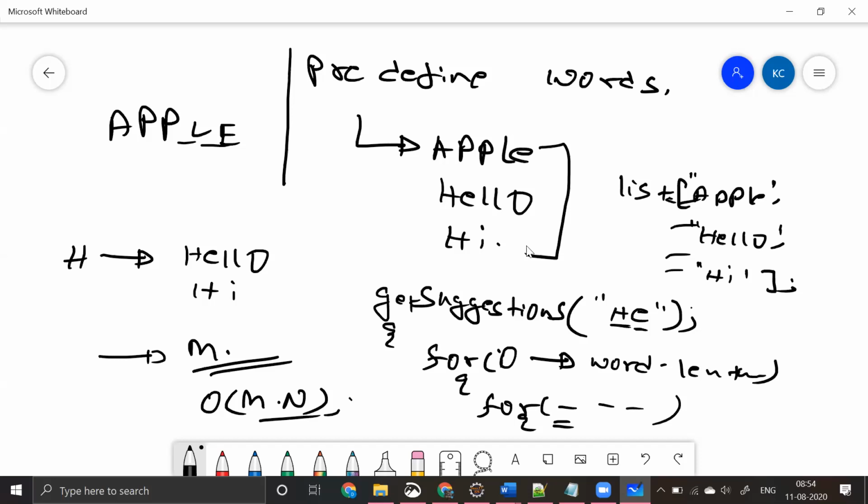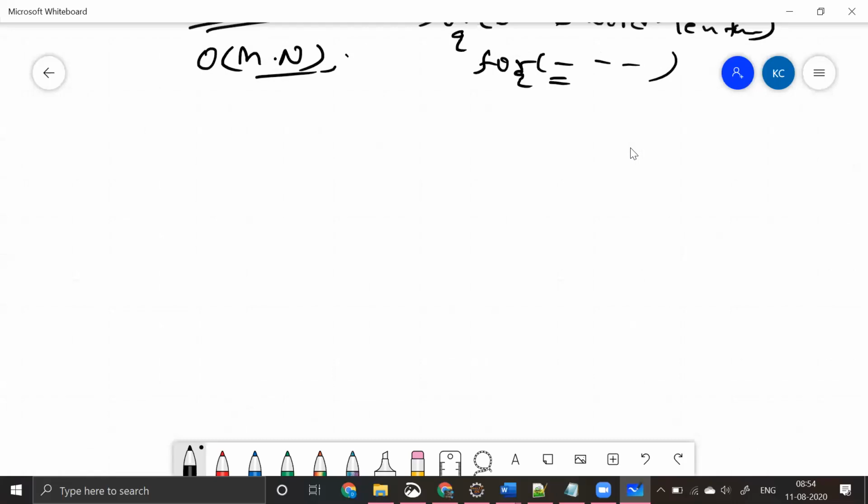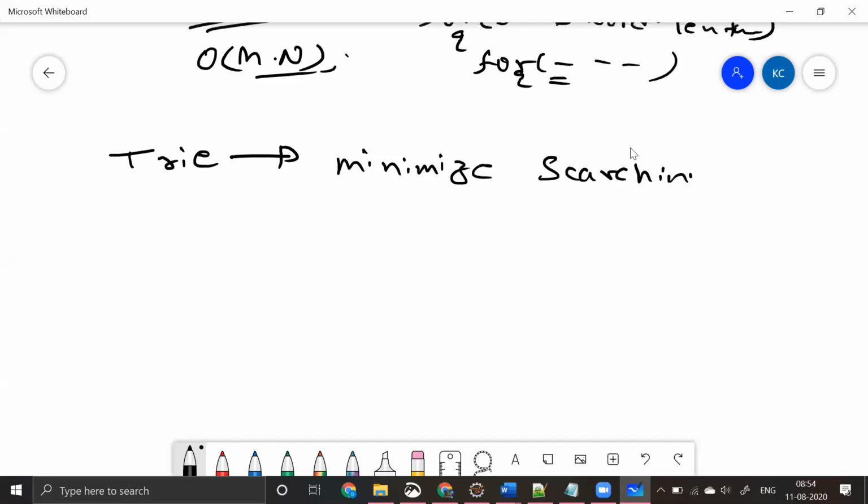But here there comes a data structure which is called a trie. Okay, a trie is a data structure. And here, just like yesterday, what we are trying to do as part of this trie is, we are trying to minimize the searching time.